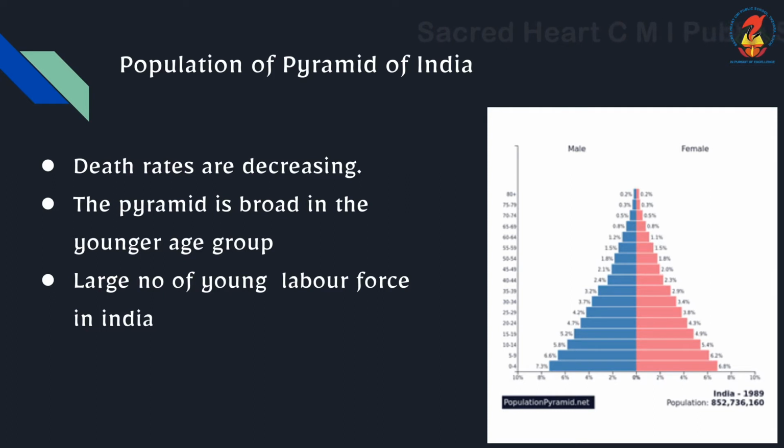On the y-axis the age group is mentioned, and on the x-axis the male-female ratio is presented, as in maths you may have studied.